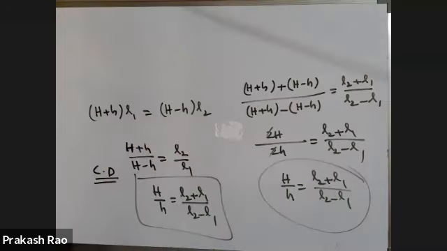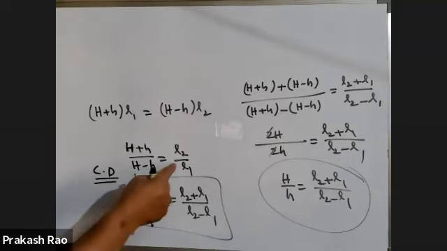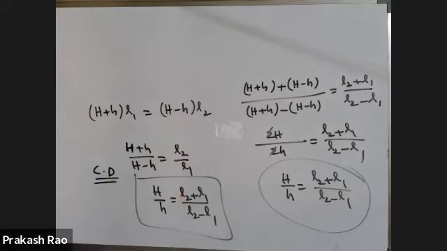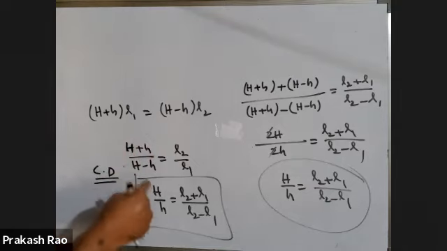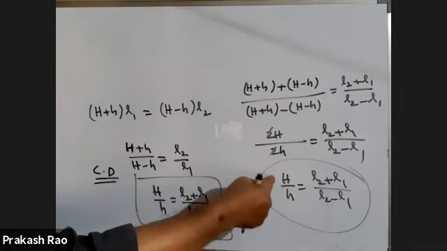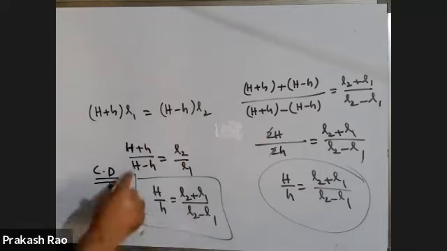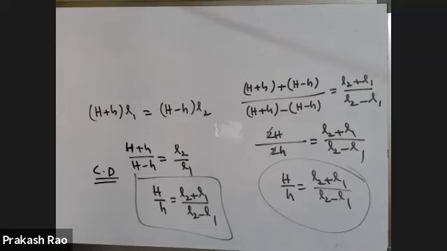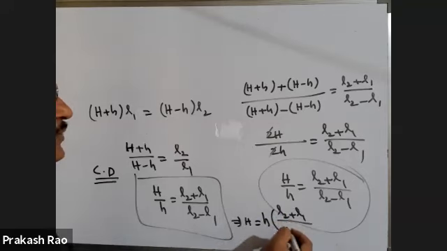There is no need to do this each time. Whenever you have a plus b by a minus b, directly write a by b, add this and subtract this. Here also do the same: (L2 plus L1) by (L2 minus L1). So you want the value of capital H. Therefore, capital H is equal to small h into (L2 plus L1) by (L2 minus L1).